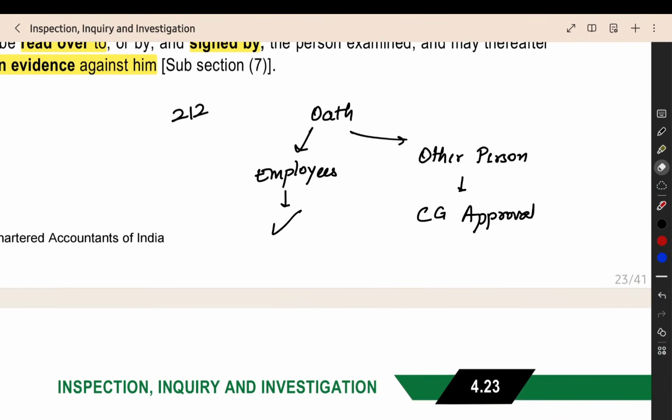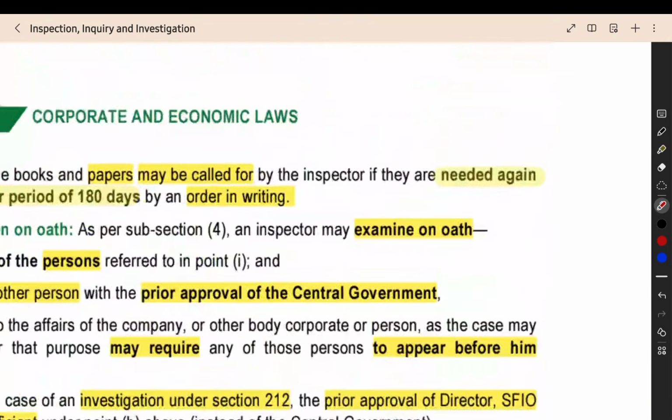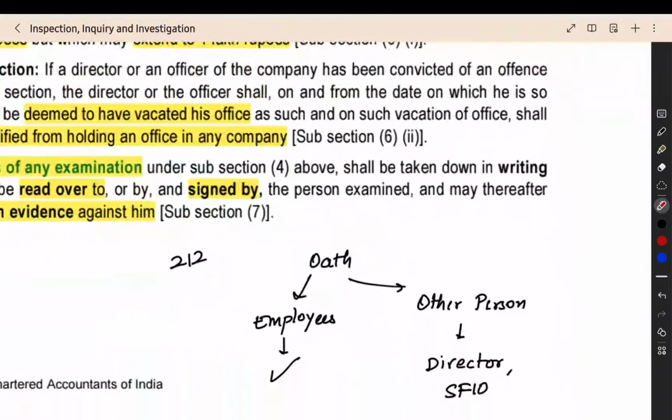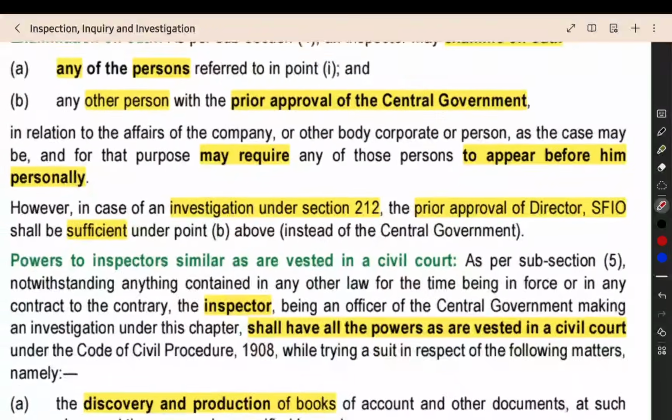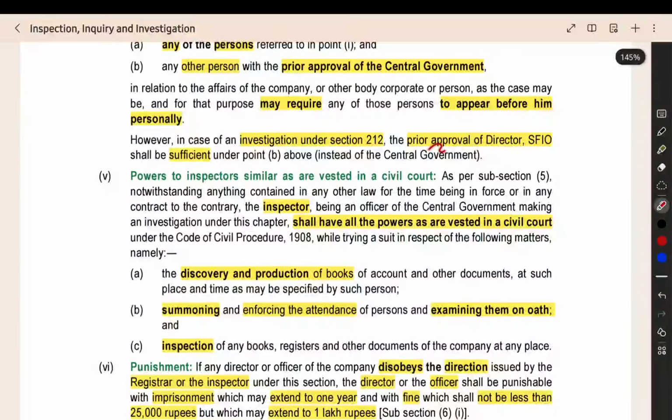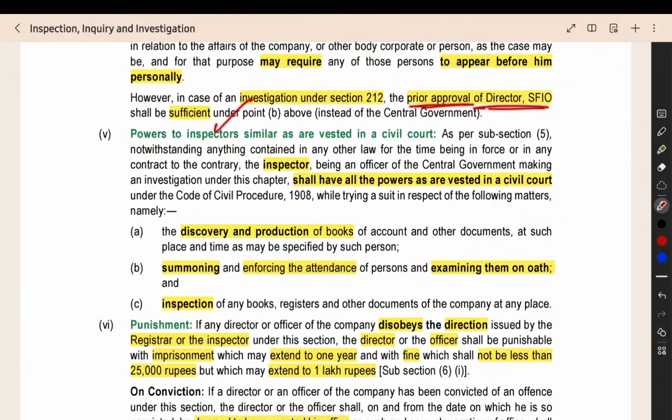But here, other person, they have to get the director of SFIO approval. When it is a normal inspector under any other section, they have to get the approval of the central government. But if it is an investigation conducted under section 212 by SFIO, then they have to get the approval of SFIO director. Here when you see, prior approval of director SFIO shall be sufficient.